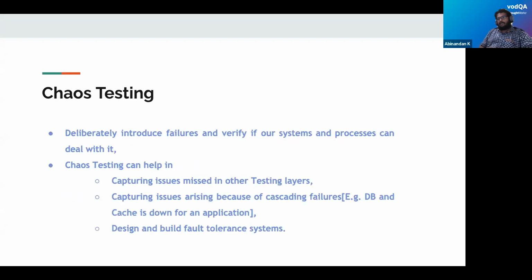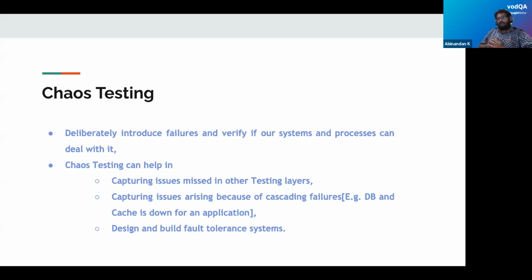Now we'll come to the actual context of chaos testing. Having seen what chaos engineering is, chaos testing is the practice where we introduce deliberate failures in our systems and processes and observe if the system or process can deal with such failures. The benefits of chaos testing are that a few non-functional issues, which are overlooked by us, can be caught during chaos testing.